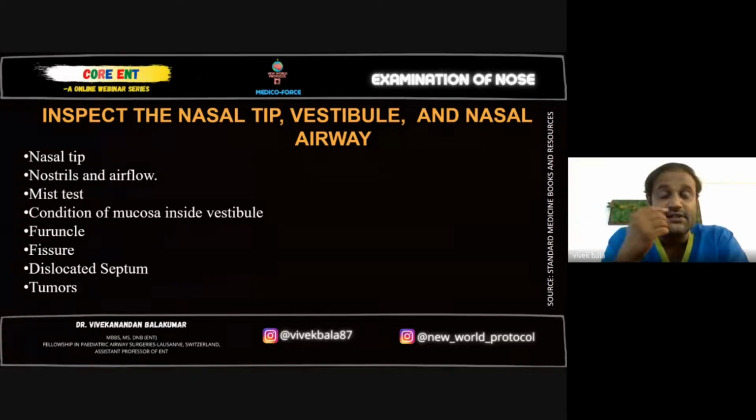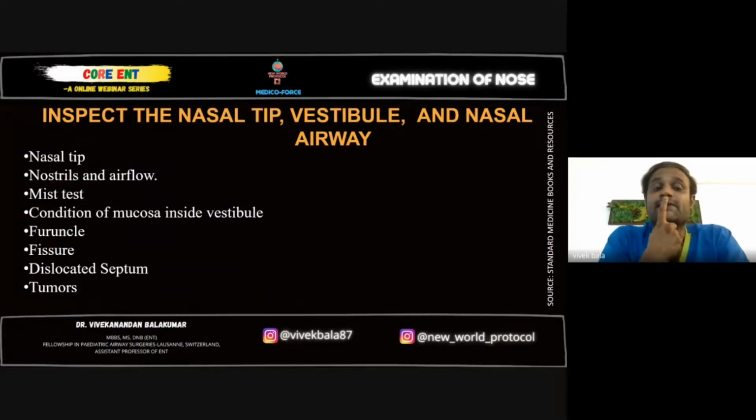Deviated septum, which is seen very much outside, can also be mentioned here. So this one is called the columella, the center strut of cartilage which separates both your nasal cavities anteriorly, below the tip of the nose. So the columella has to be seen. In case of a grossly deviated septum, a columellar dislocation or disproportion is seen. The columella will also be deviated in that case. Okay, so check for the nasal tip, and presence of tenderness there.